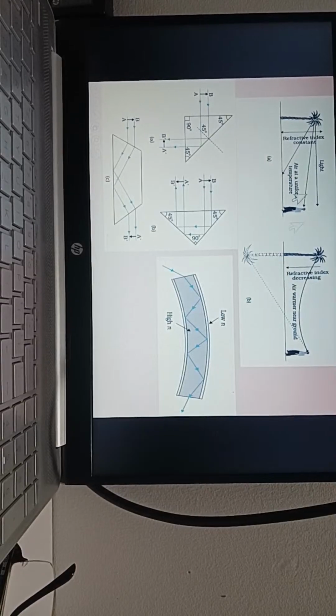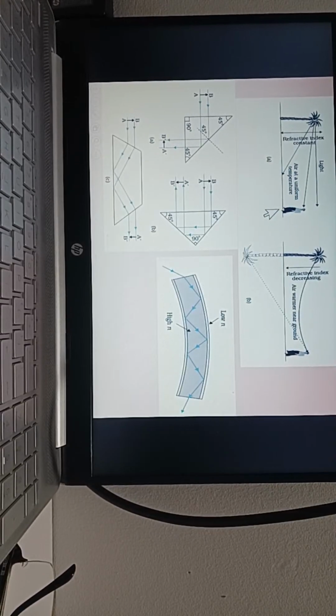This is mirage. During hot summer days, in normal atmosphere, with air at uniform temperature, you can see the tree properly. But when the air gets warm, what will happen? The refractive index of warmer air is less compared to the upper air. Because of that, light will bend like this. So it will take total internal reflection. The person who is seeing this light now feels that the tree is underwater.